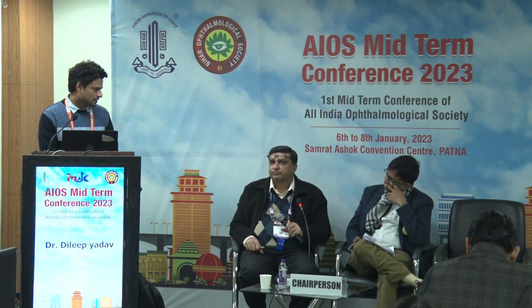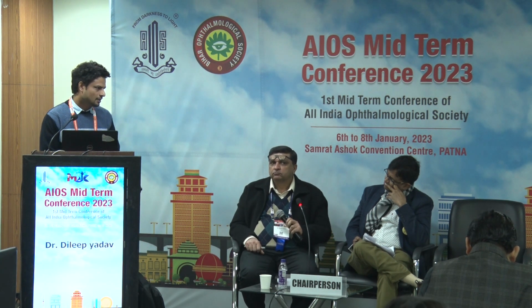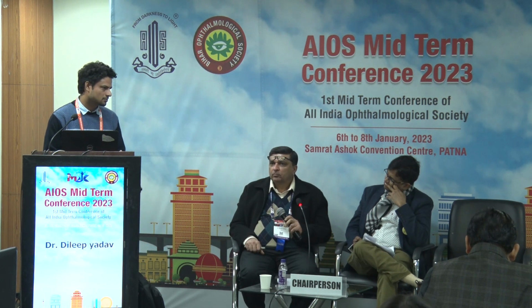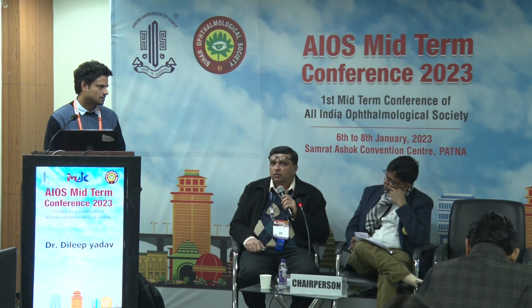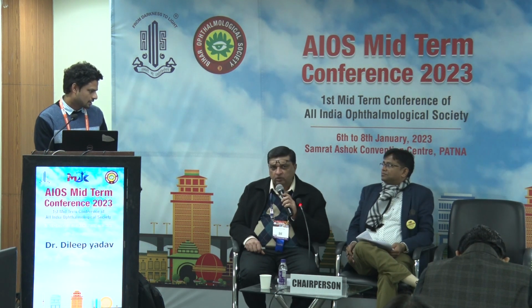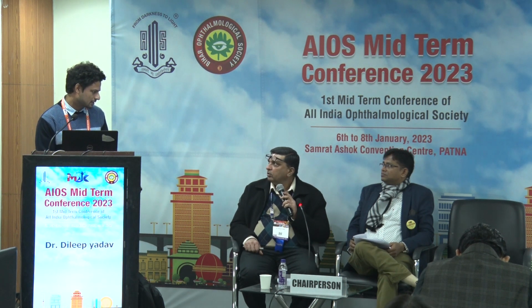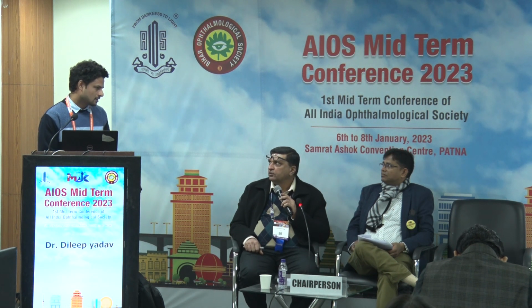Can you tell us what interventions were done in these patients? Sir, we treated them. More than 50% had severe injury, isn't it? Yes, sir, so we can't do very much. If there is an open globe injury or a blunt trauma case, were there any surgeries done? If there is a corneal tear or scleral repair, then we repair on an emergency basis. Or any follow-up vitrectomy or such surgeries, or were they referred?